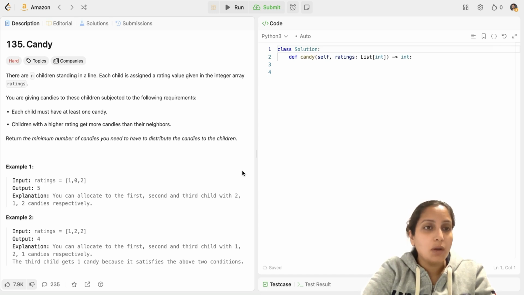Today, we are going to solve LeetCode 135, Candy. The hard-level LeetCode problem has been an all-time favorite for Google, Amazon, and Meta in their last 1 month of software dev interviews.